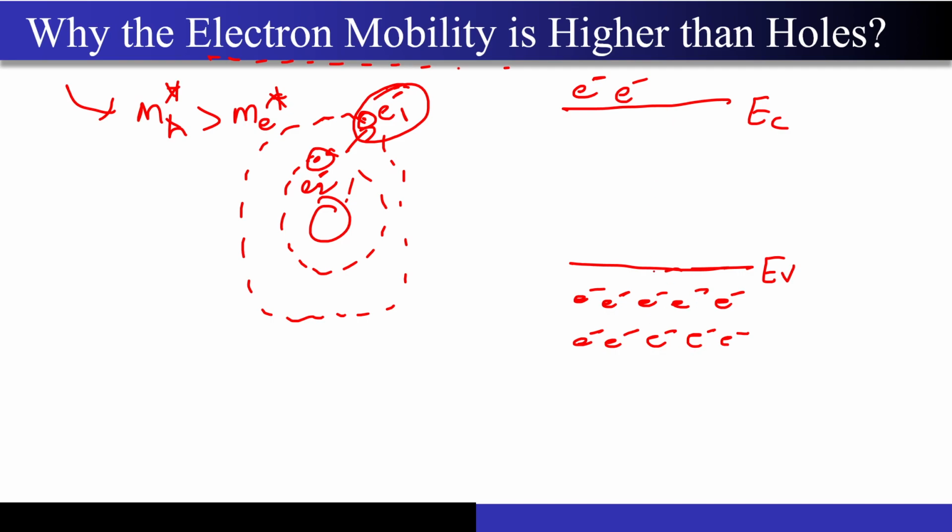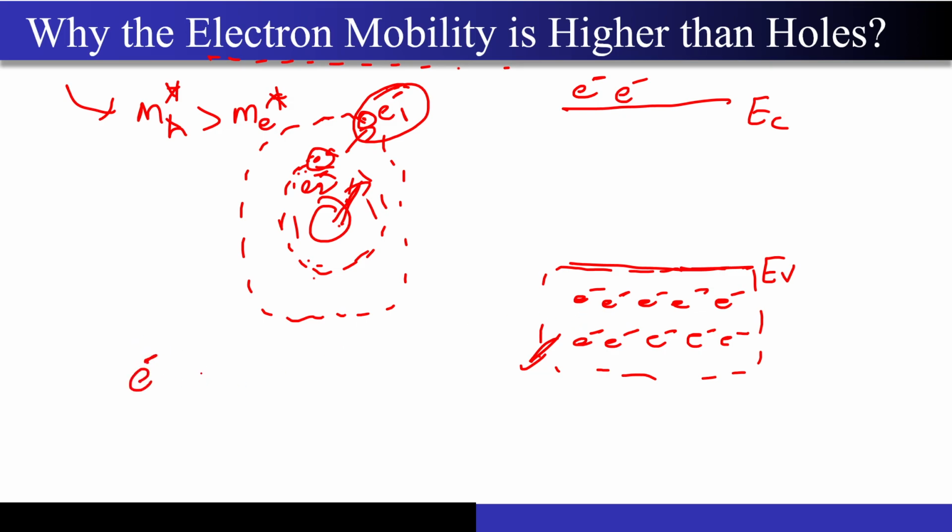If you look at these particular electrons, correct, they are not taking part in your conduction. If they are not taking part in your conduction, that means they must be present in the inner shells, right? So those electrons are actually experiencing a higher tightening force from the nucleus. And what do you mean by holes?